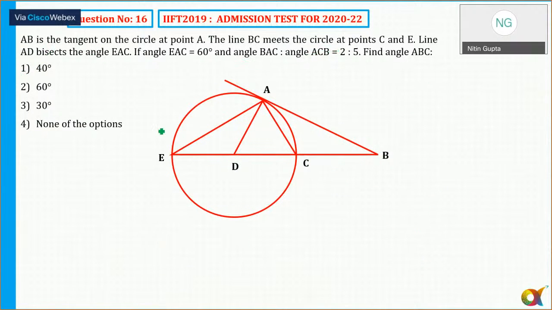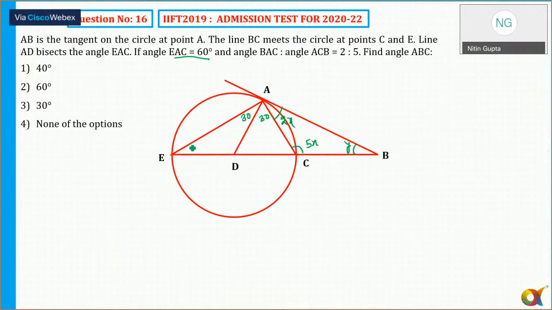AB is the tangent on the circle at point A. The line BC meets the circle at points C and E. Line AD bisects the angle EAC. If angle EAC is equal to 60 degrees, so this is 30 and this is 30. Angle BAC to angle ACB is in the ratio 2:5. So this angle is equal to 2x and this is equal to 5x. Find angle ABC. Let us assume ABC is equal to y.